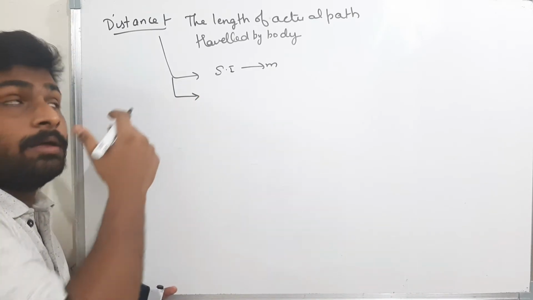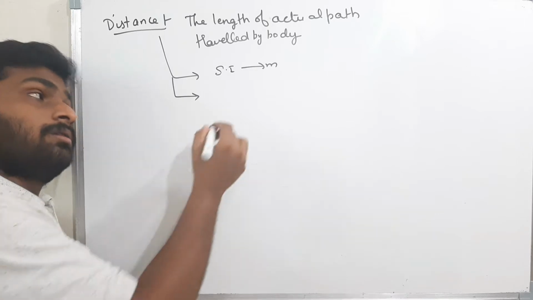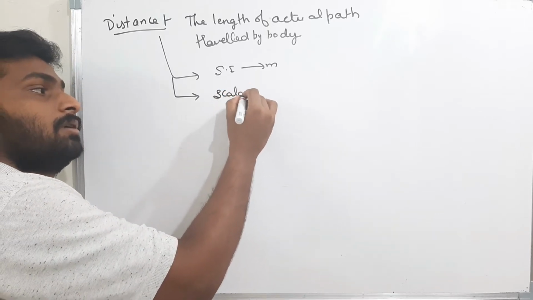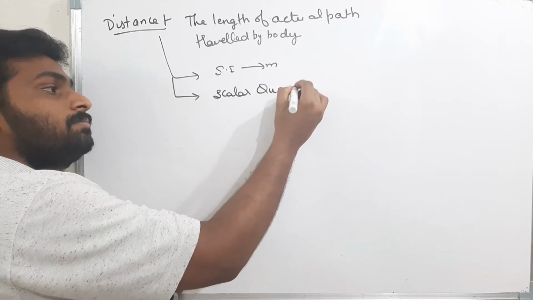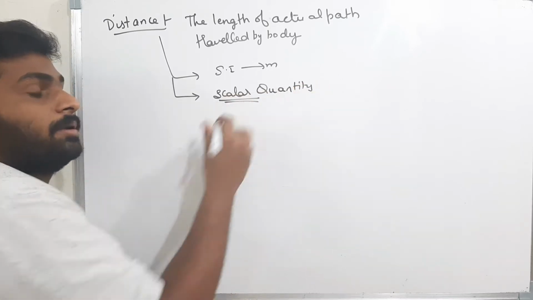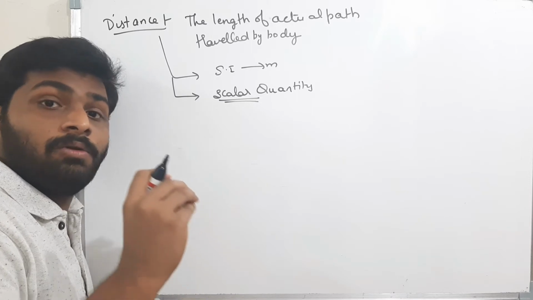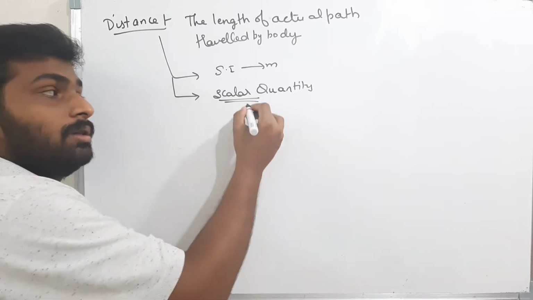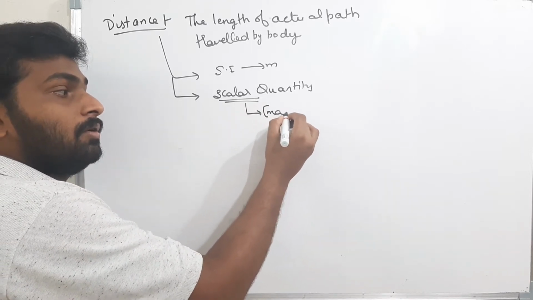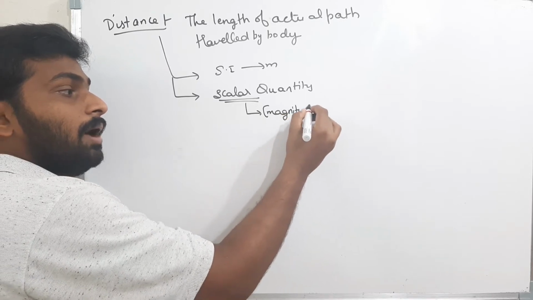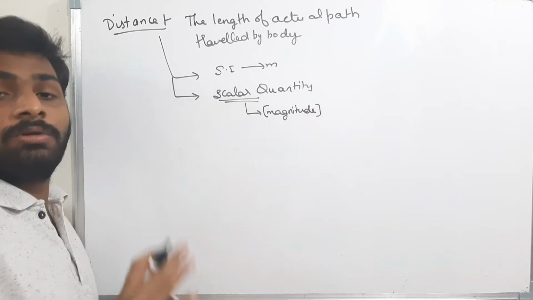Now, is it a scalar quantity or a vector quantity? Already you know this. Distance is a scalar quantity. What is a scalar quantity? Scalar quantities are the quantities which depend only on magnitude. They won't bother about the direction.